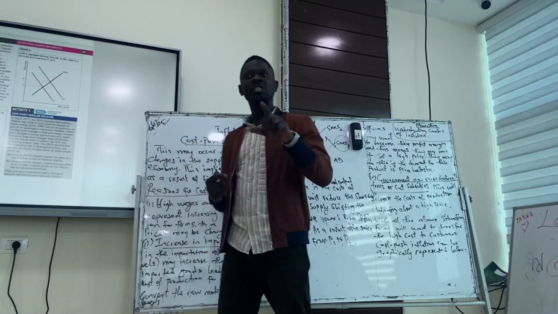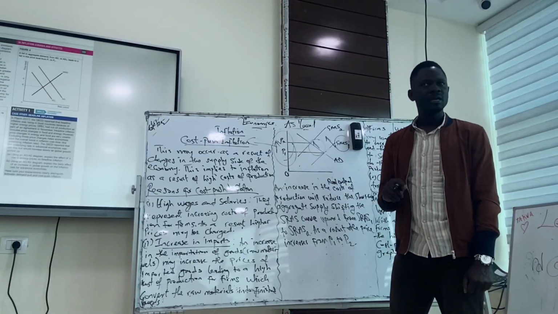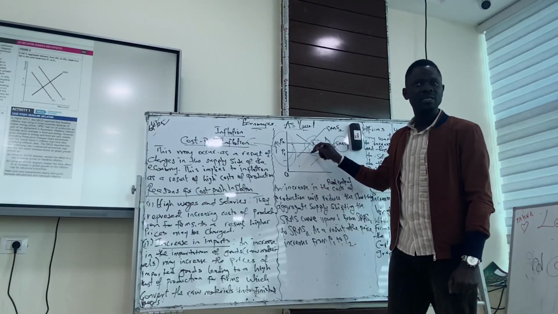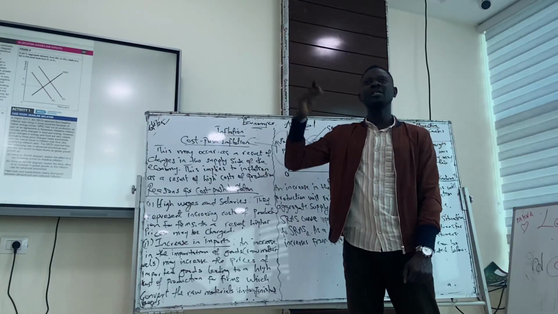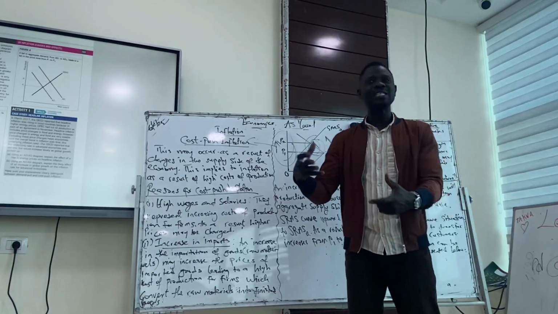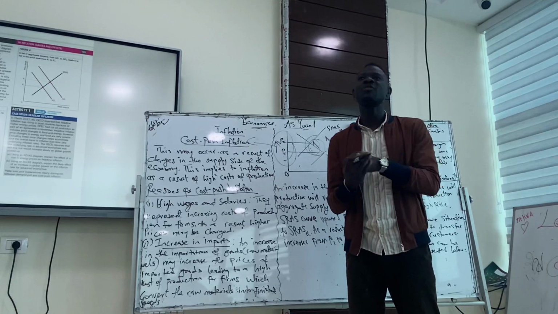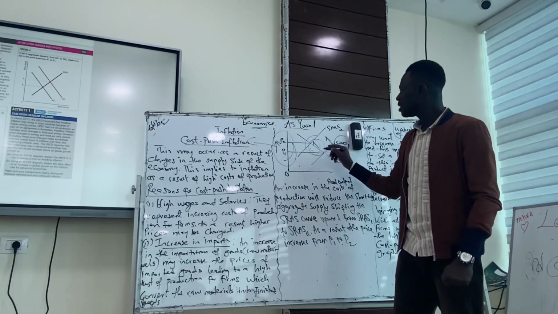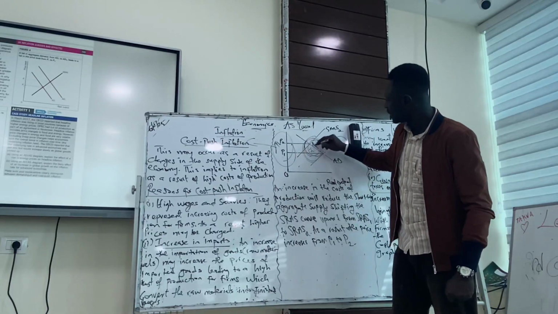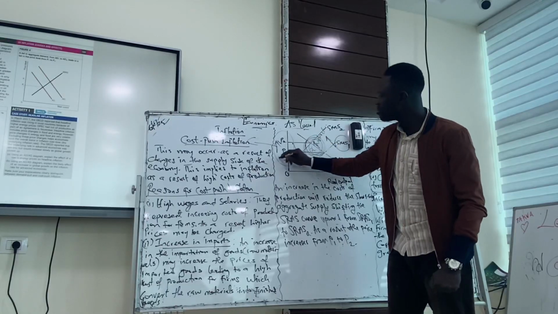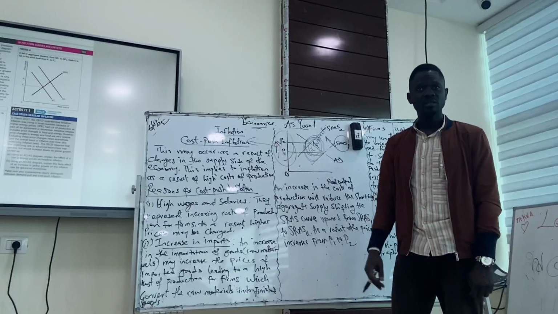But if they are unable to push it to consumers, the next thing they do is they reduce the quantity supplied in the market. As soon as they reduce the quantity supplied, the goods become scarce in the market. And as soon as there's scarcity, what happens? Price increases. If the goods are still available, then we have choices. But because the goods are not available, the prices would rise. So cost push inflation makes the products to be not available in the market. There's contraction here, and contraction will bring about a higher price. And a higher price is cost push inflation. Is it clear now, guys?